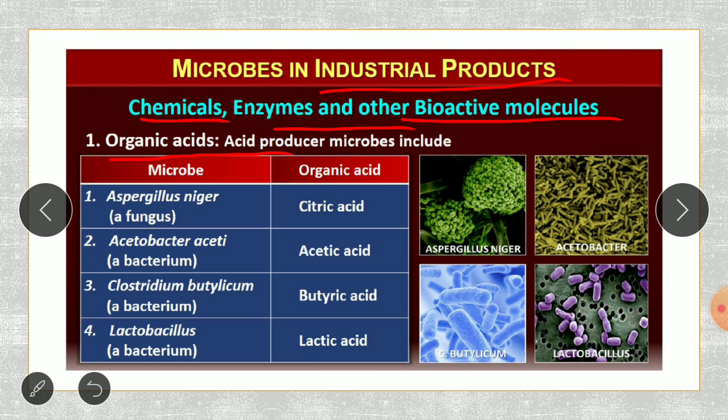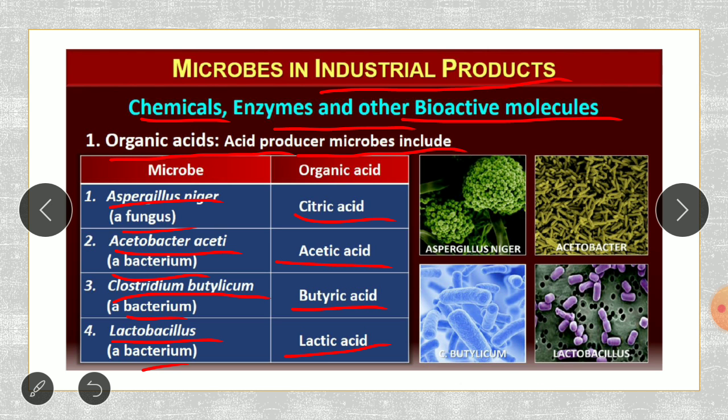Some examples: Aspergillus niger is a fungus, and after fermentation it produces citric acid, which is commercially important. Acetobacter, a bacterium, produces acetic acid. Clostridium butylicum, also a bacterium, produces butyric acid. And lactobacilli, again bacteria, produce lactic acid.